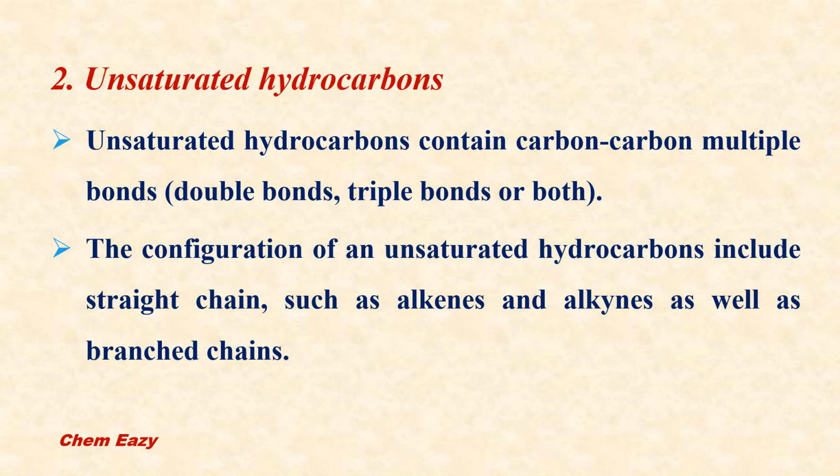The second one is unsaturated hydrocarbons. In unsaturated hydrocarbons, carbon-carbon multiple bonds will be present. It means either a double bond or a triple bond. In some unsaturated hydrocarbons, both double and triple bonds will be present. And in the case of unsaturated hydrocarbons also, straight chains as well as branched chains are possible. Examples for unsaturated hydrocarbons are alkenes and alkynes.